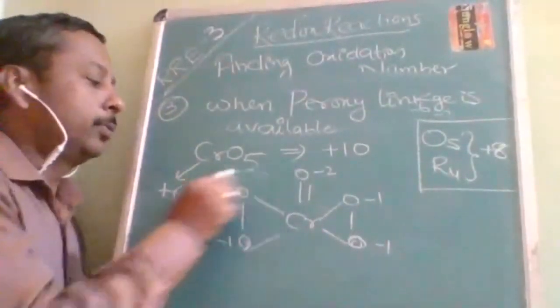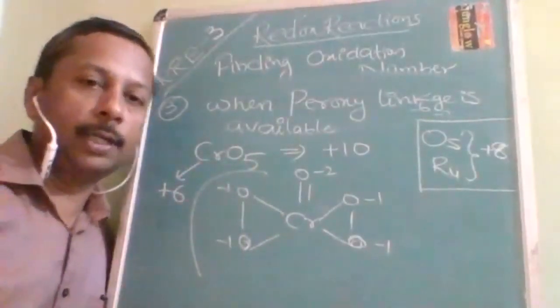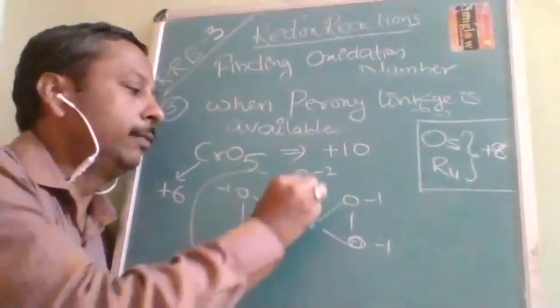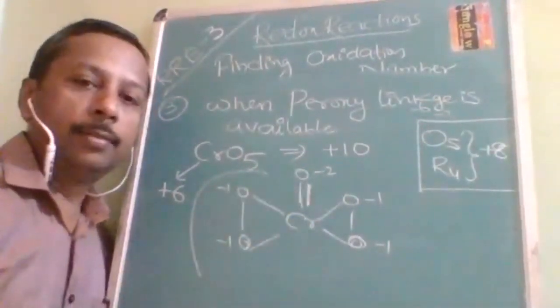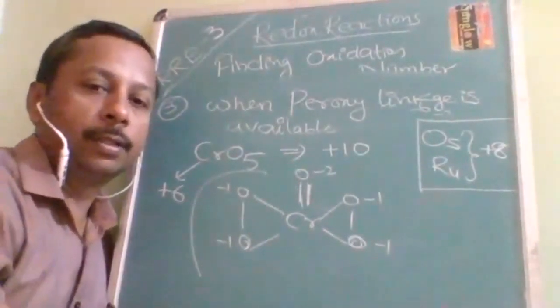Some students will write, "Acha, there should be some exception, +10 is not possible, I will write it as +5." Not like that. One oxygen which is doubly bonded is -2, and the rest, 4 oxygens, are all peroxy oxygens.